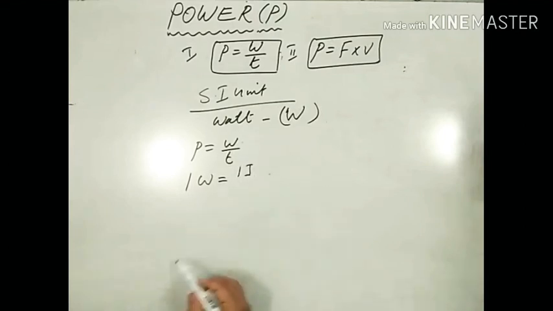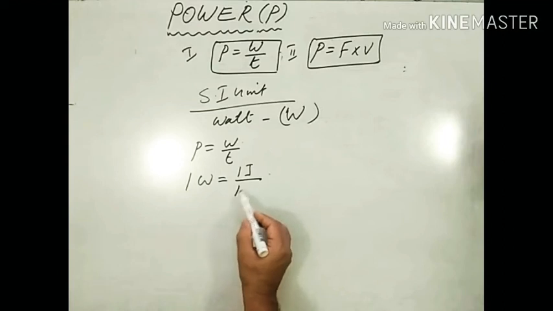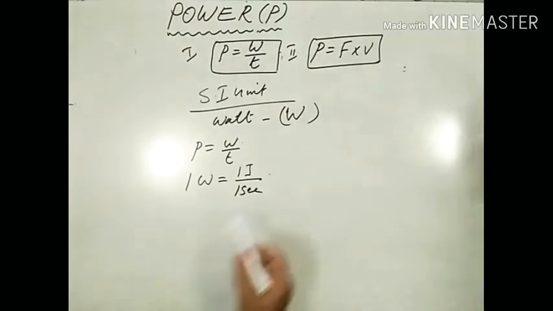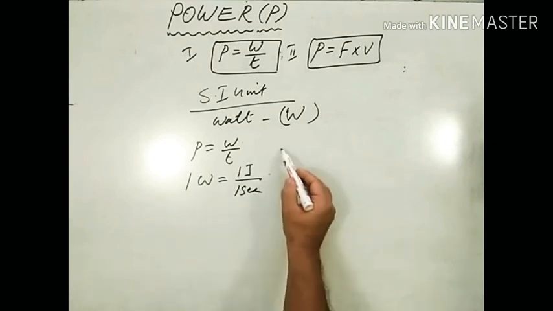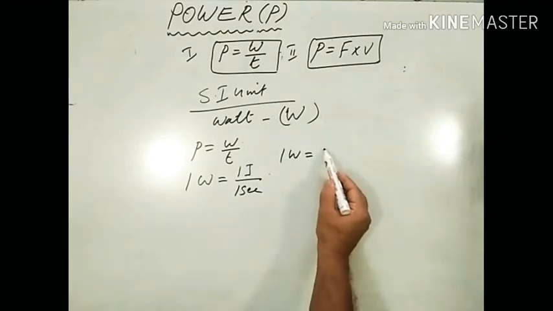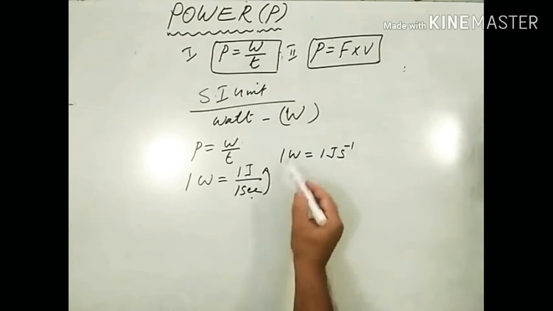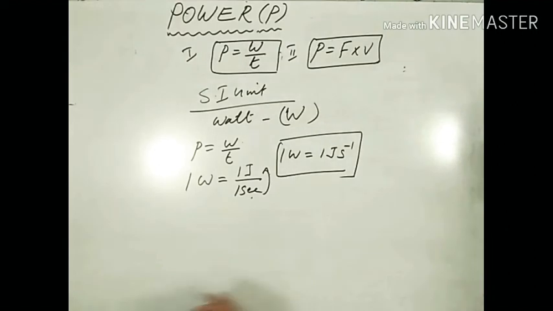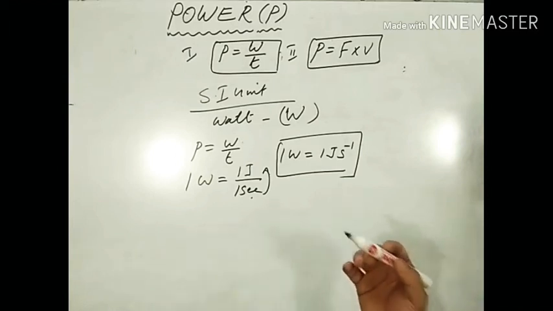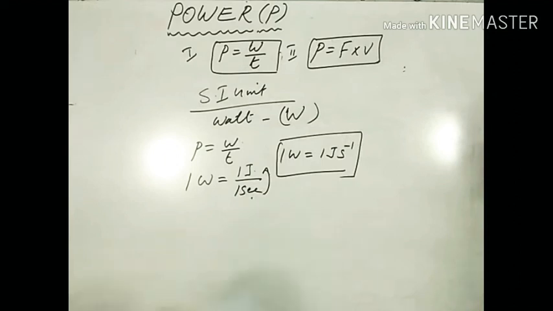When 1 joule of work is done in 1 second, we say that the power is said to be 1 watt. So 1 watt is equal to 1 joule per second. Remember, 1 watt is equal to 1 joule second inverse. I can write second, when you take it outside, second inverse. 1 watt is equal to 1 joule per second. For example, when any source, or when a person is doing 1 joule of work in 1 second, the power is said to be 1 watt.